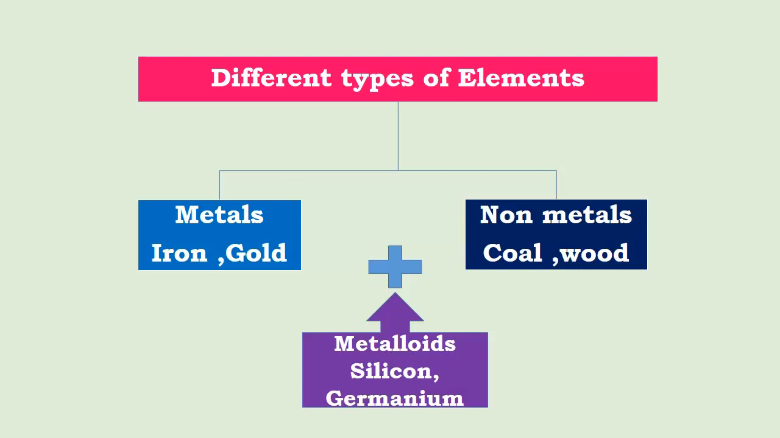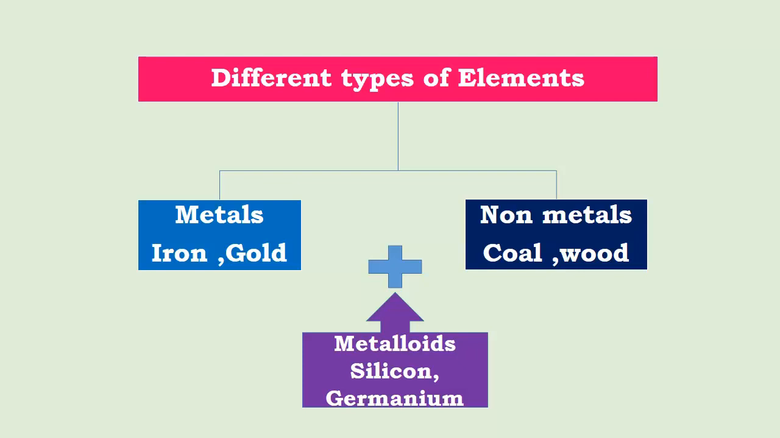Now let us go into detail about the different types of elements. The elements which are in pure form can be further categorized as metals, non-metals and metalloids. Metals, for example iron and gold, silver, copper, whereas non-metals are coal, wood.